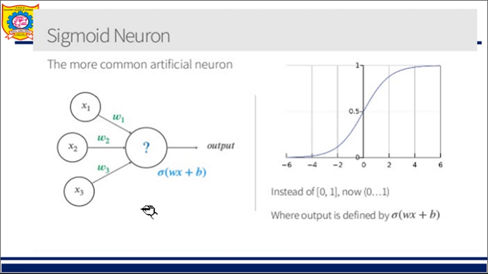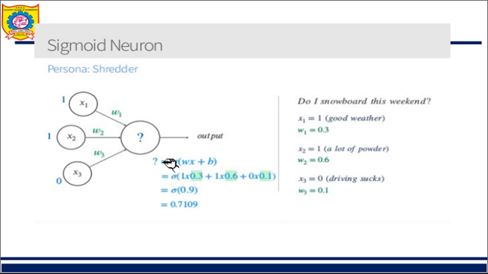You can see this example where x1, x2, x3 are the inputs and w1, w2, w3 are the weights. I want to find the activation of this node. So how do we do it? Again, it is a similar type of question: I have inputs and I have weights. I applied them, and here I have done the addition. After the addition, whatever value we get, previously we were comparing it with a threshold.